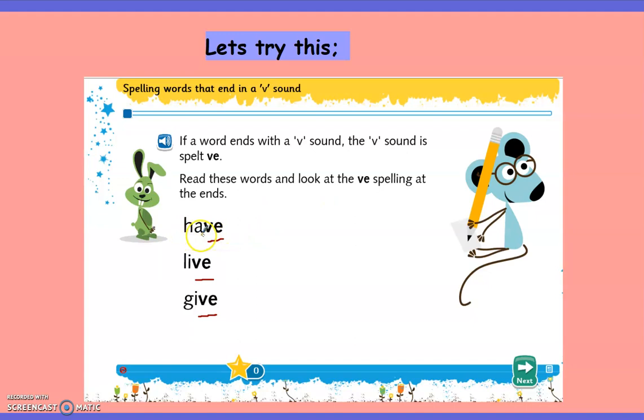H, A, V. Have. Let's read the next one. L, I, V. Live. Read with me. Live. Good job. G, I, V. Give. Well done. I think we have learned the rule. We understood it. That's great.